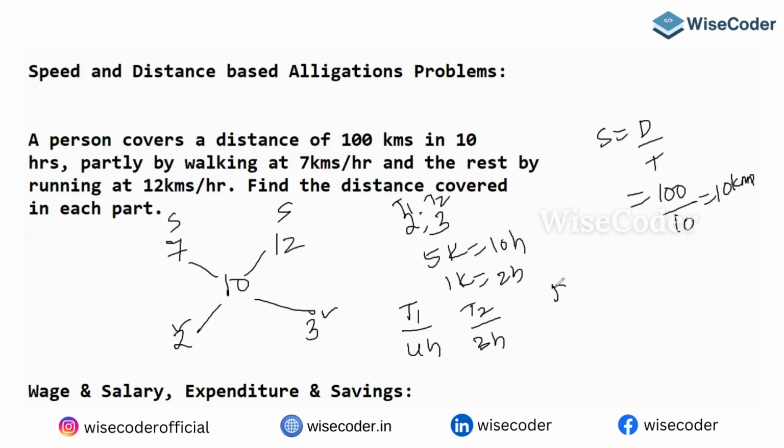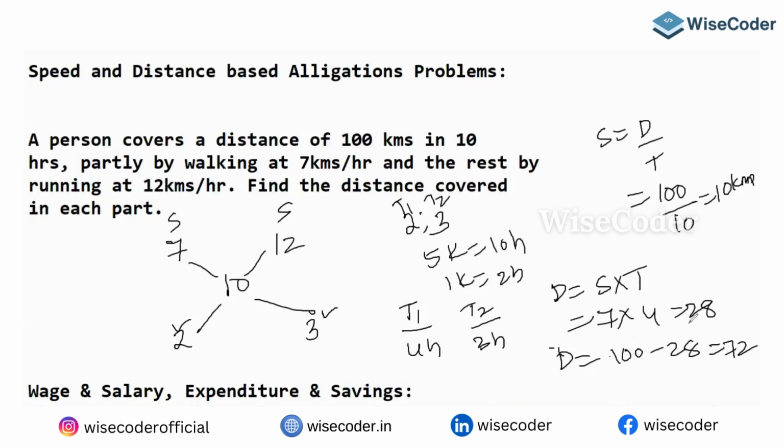You want the distance. What is the distance formula? Speed into time. The first part is traveling at 7, in how many hours? 4 hours. So 7 fours are 28. The second part he is traveling at what speed? Once you have this 28, the remaining distance is 100 minus 28, which will give you 72.